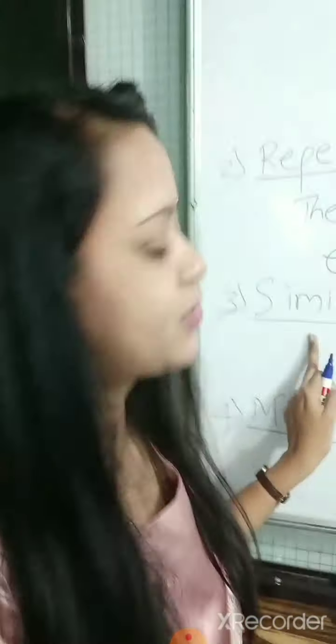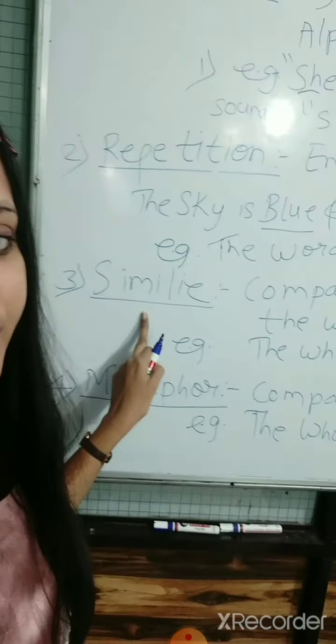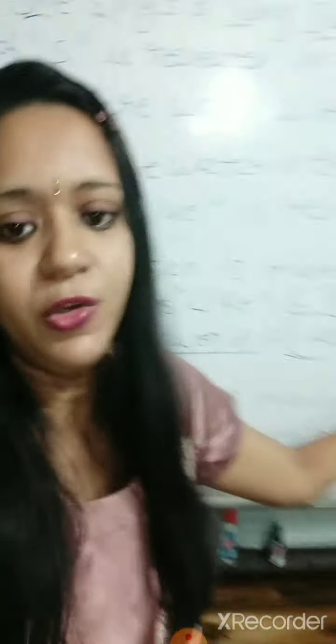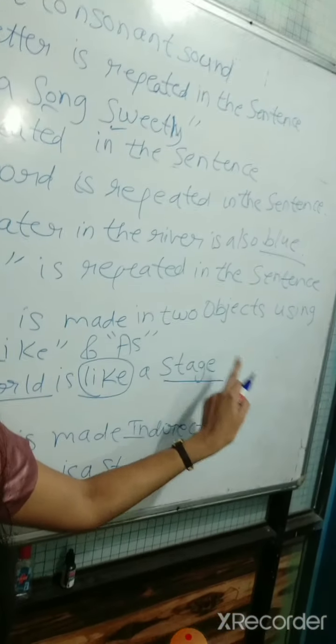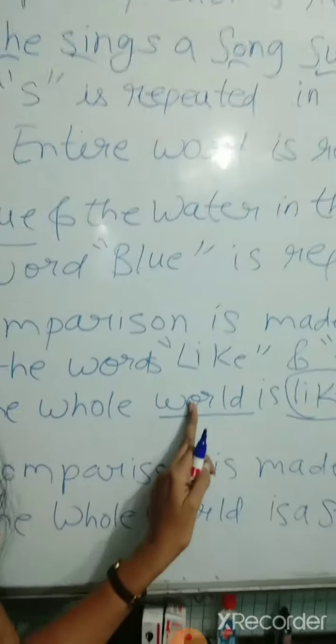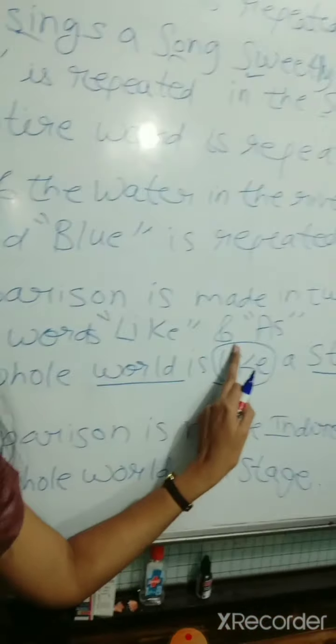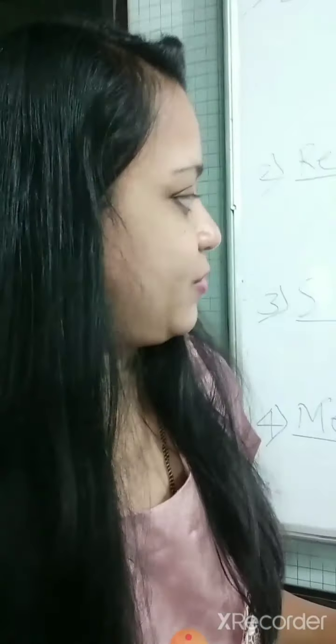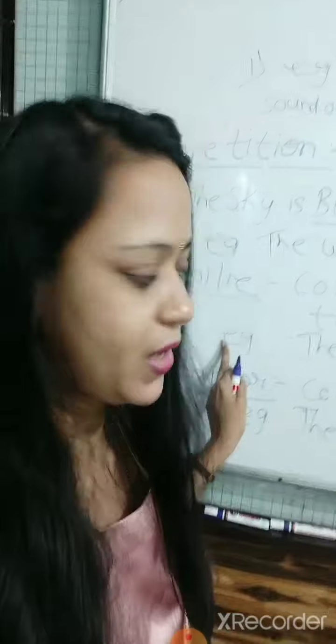Next is what figure of speech? Simile. In simile, a comparison is made between two objects using the words like and as. So the comparison is made between the two objects using the word like and the word as. We will understand with the help of an example.